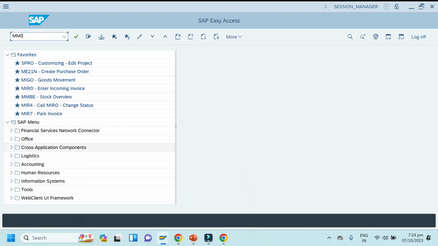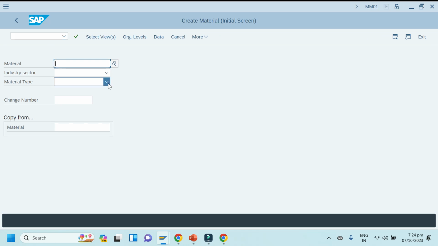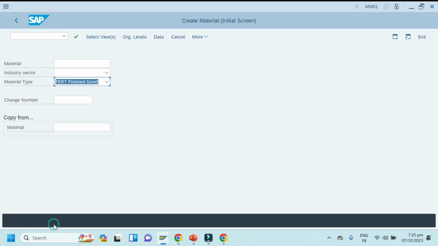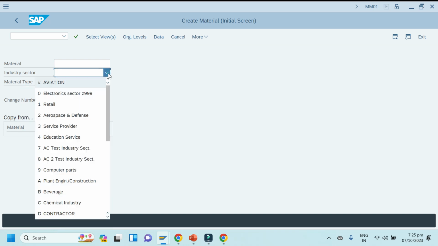So we'll go to MM01. Material type FERT. FERT means finished goods. Sometimes in interviews they can ask what the material types are, or what FERT means, or how many material types there are, or you can just count 10. FERT means finished product, raw material is ROH material type, like that you can explain. HALB means semi-finished material type. HAWA means trading material. Like that you can mention them. Okay. Select material type FERT